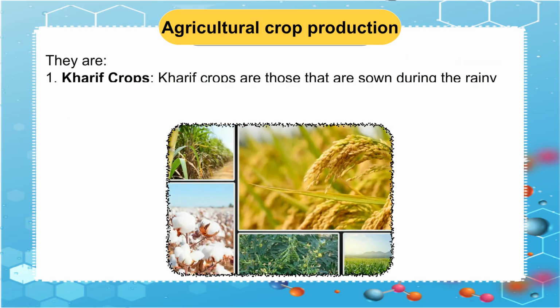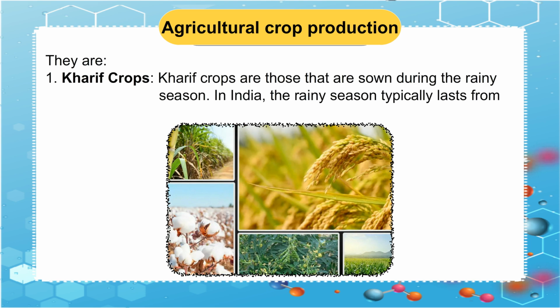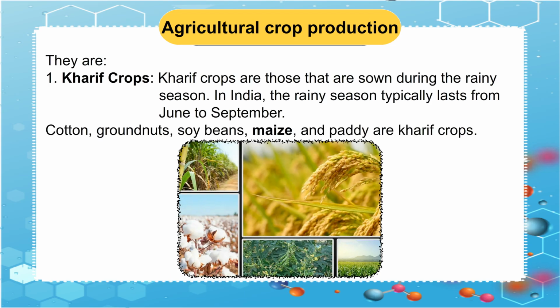They are Kharif crops. Kharif crops are those that are sown during the rainy season. In India, the rainy season typically lasts from June to September. Cotton, groundnuts, soybeans, maize, and paddy are Kharif crops.